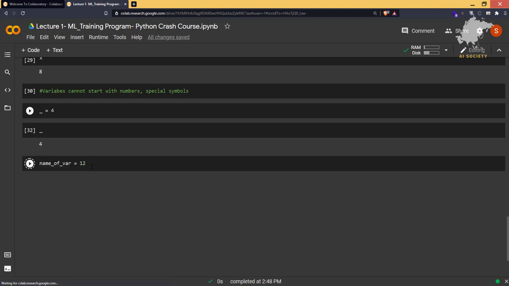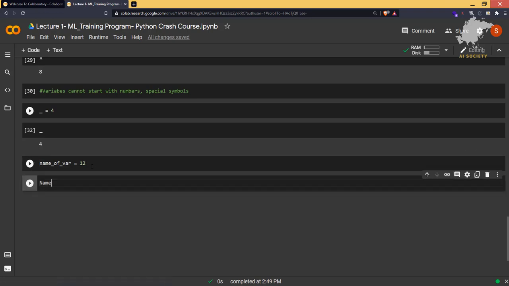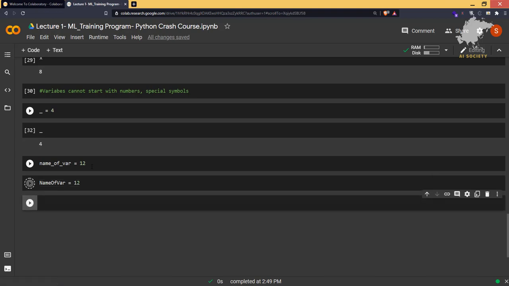You can do it like this, or you can use camel case like nameOfVar is equal to 12. But still I would recommend using underscore. It separates your words very clearly, and camel case is less readable, but it's valid.